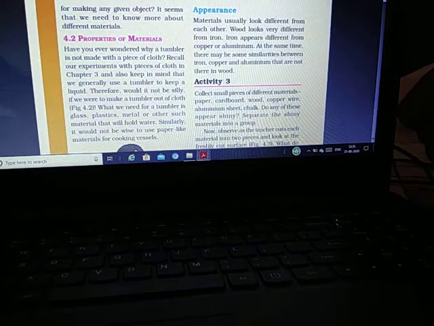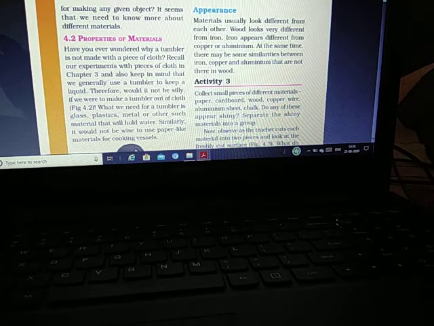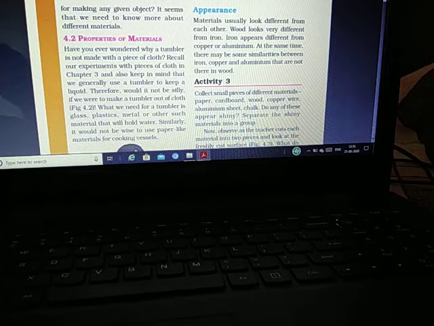Students, every object is different from the others because materials, shapes, sizes and colors are different, as well as usage and purpose.